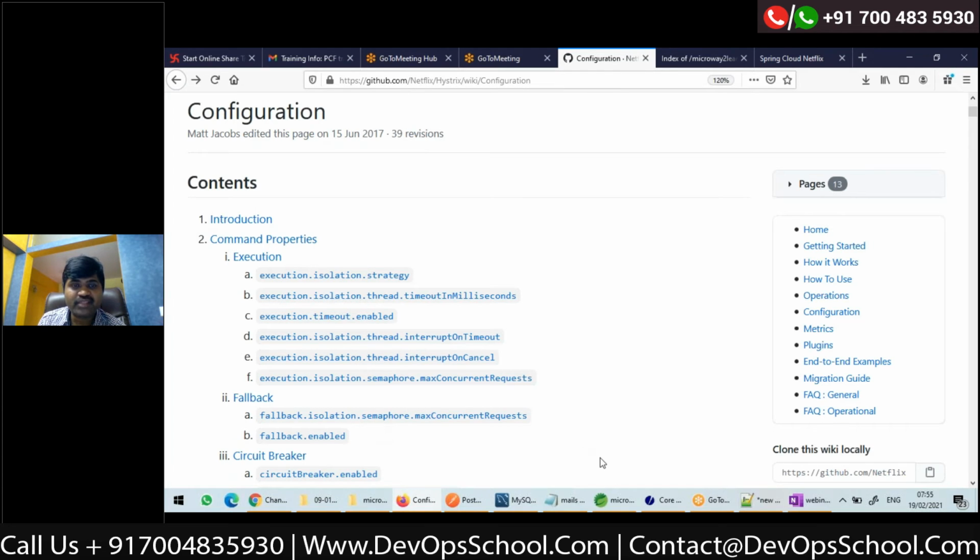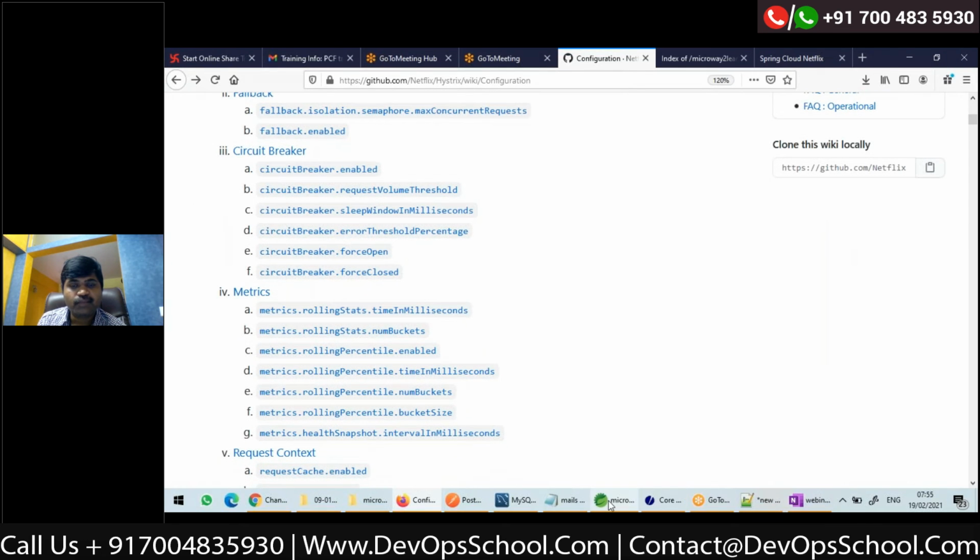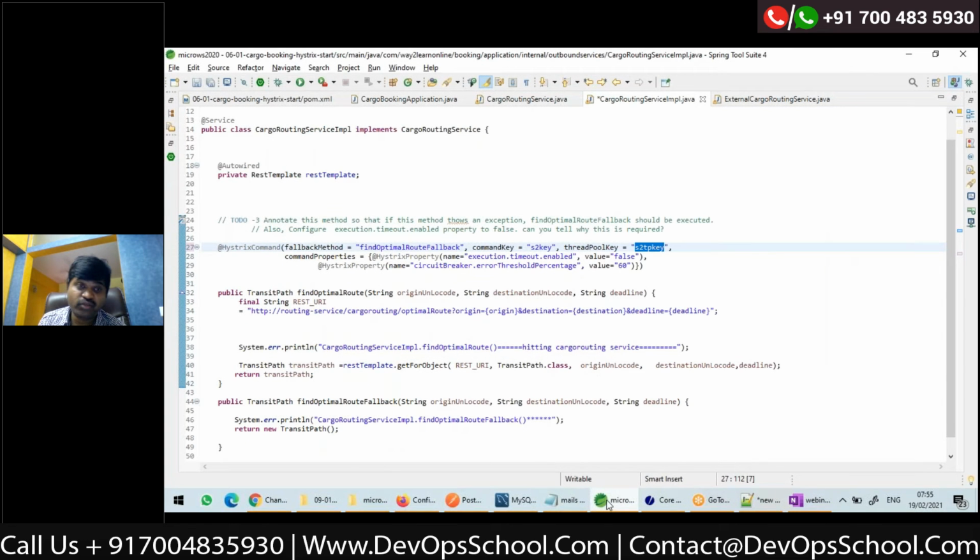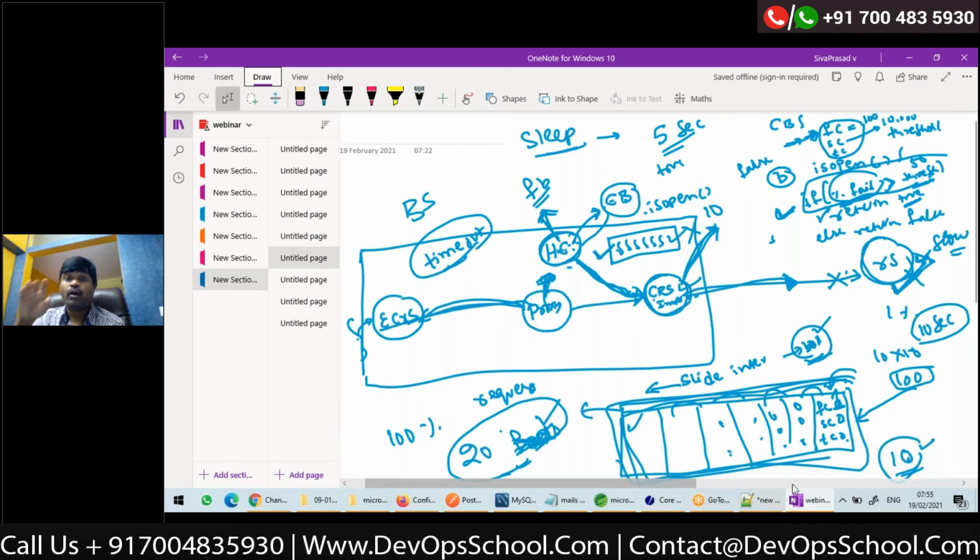Either you can do all these settings at annotation level, or you can do the settings at YML level also, right? Hope now everything is clear, and hope you understood how to configure a thread pool for each service. Hope you understood how to configure this bulkhead pattern also, with different thread pools for different service invocations, right?